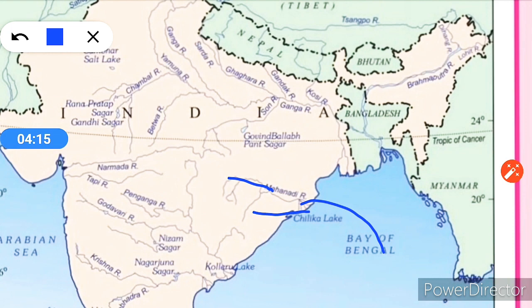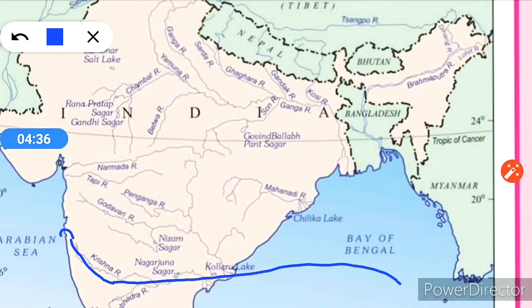Now children, all of you see the Krishna river, this side. Here. The Krishna river springs near Mahabaleshwar. Where is Mahabaleshwar? Mahabaleshwar is in Maharashtra. It flows about 1400 km and reaches where? Into the Bay of Bengal. The Tungabhadra, Koyna, Ghataprabha, Musi and Bhima are some of the tributaries.